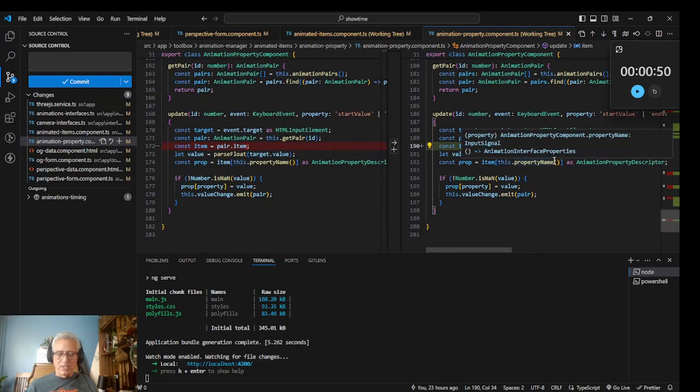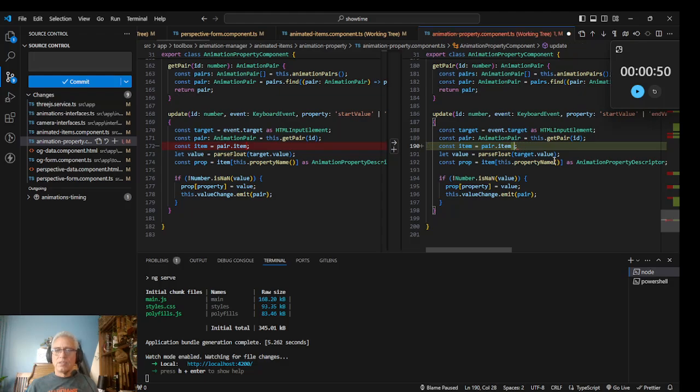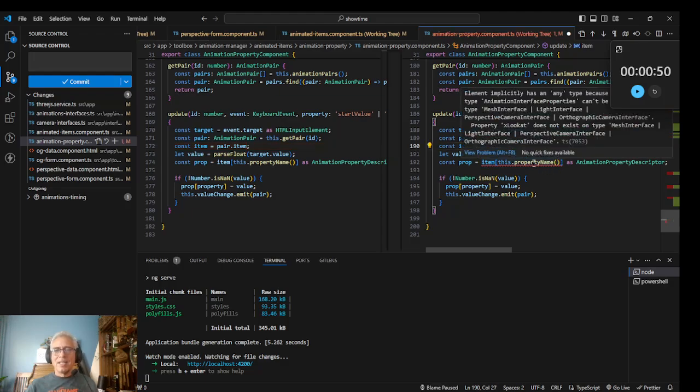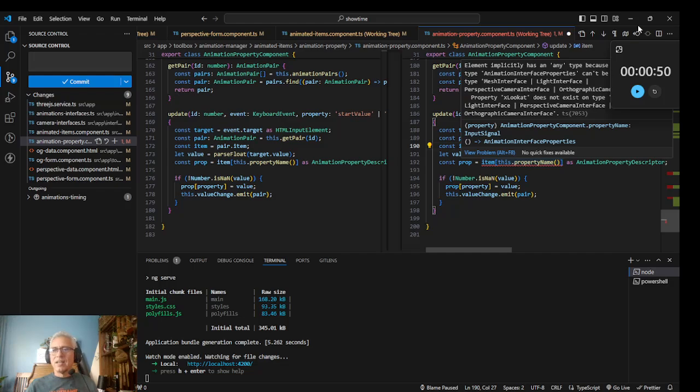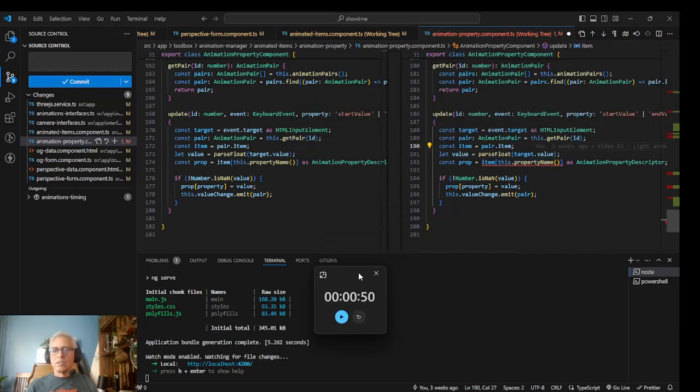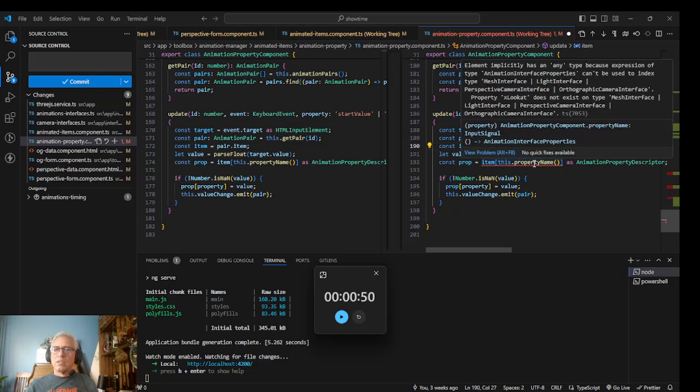So let me just do this. I'm going to remove that, and so we get this weird thing saying, hey, this is, I don't know what this first part means. Maybe it's telling me that I should make it an any. I'm not sure, but it says lookAt does not exist on the mesh interface, the light interface, on this whole thing, and that's because it doesn't exist on these two, but it does exist on these two.